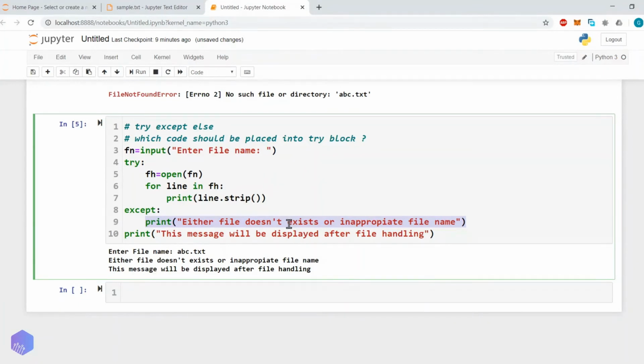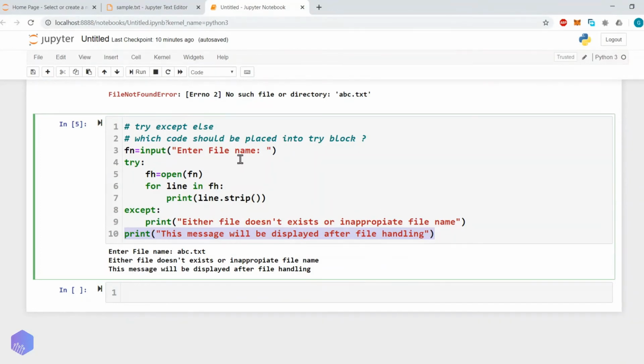Okay, there is one characteristic of a user defined function. A user defined function should not deal with input output functions. It should be totally independent of input and output, meaning it should neither deal with the user input nor directly send output to the user. It should only take the input from the calling program and return output to the calling program. So after managing this file, although the file doesn't exist, it will execute line number 10. Okay, so this is how exception handling will work.